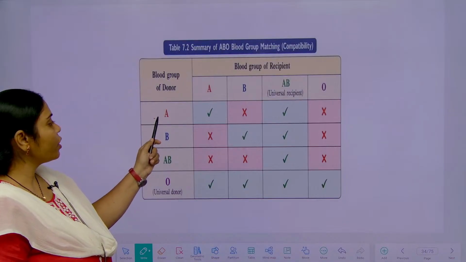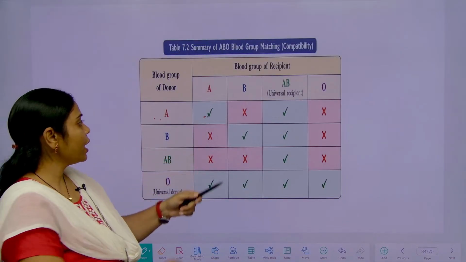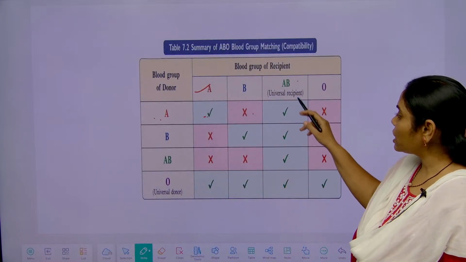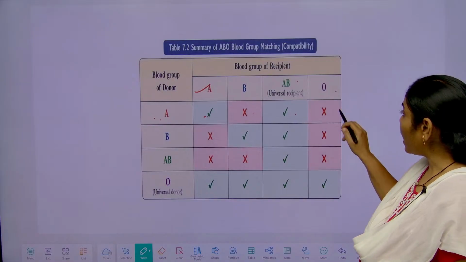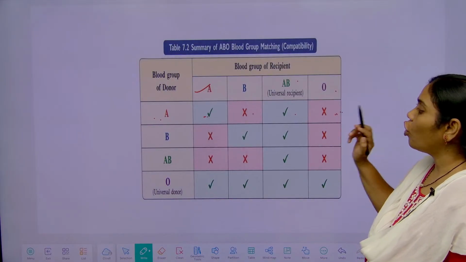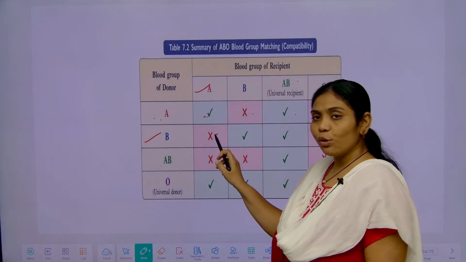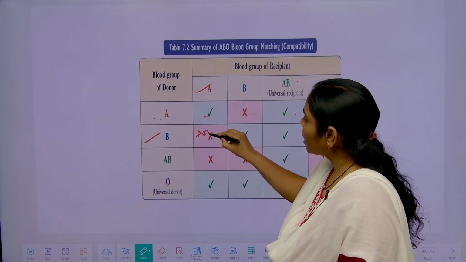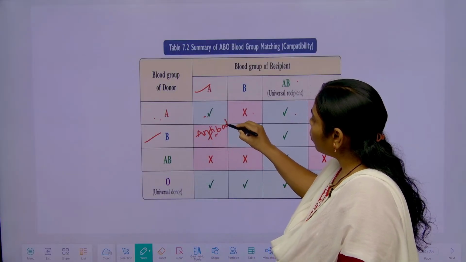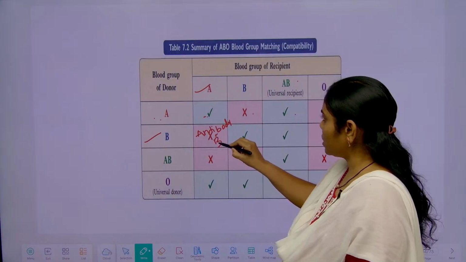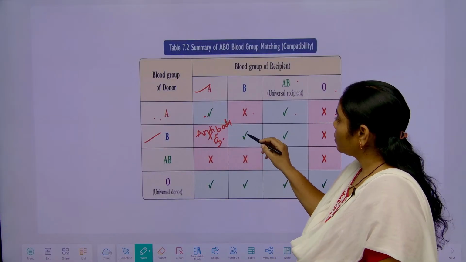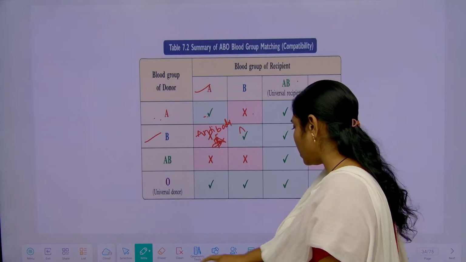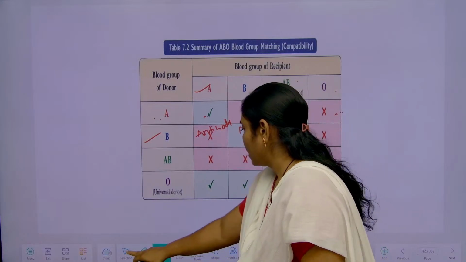Right, here you can see very clearly in the tabular form. A is the donor. So, it can donate to whom? To the A blood group it can give. It cannot give to the B blood group, it can give to AB blood group, and it cannot give to the O blood group. Coming to B, it cannot give to A blood group. Why? Because here antigen A is present.